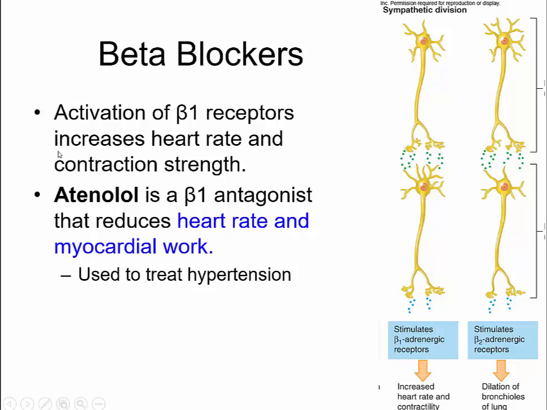So you want to star that. If you take a beta blocker, such as atenolol, that's a beta 1 antagonist, which is going to block that receptor, and it's going to reduce heart rate, and it's going to reduce force of contraction or myocardial work. That's going to help to treat hypertension.